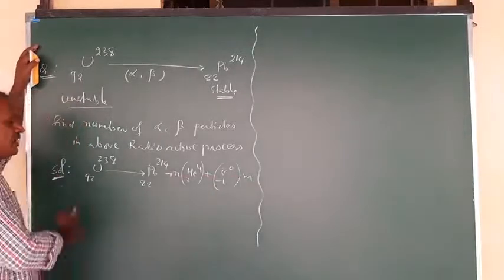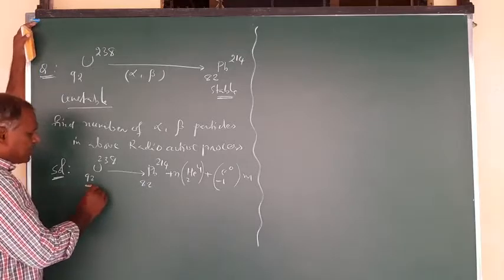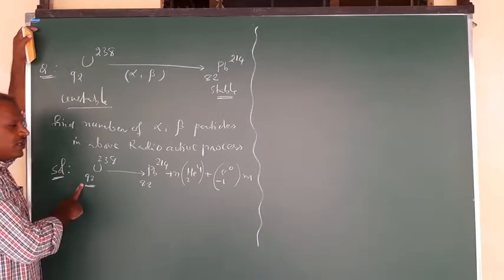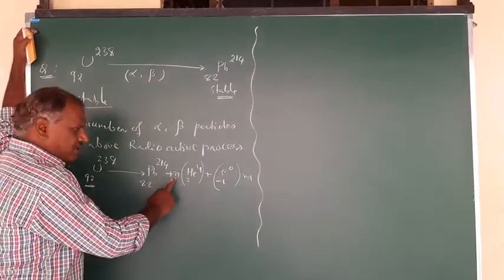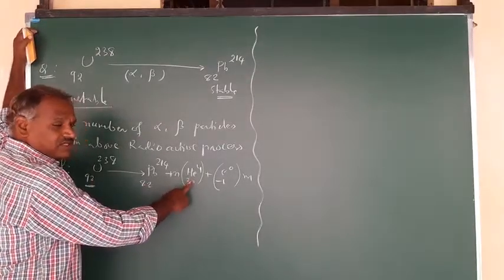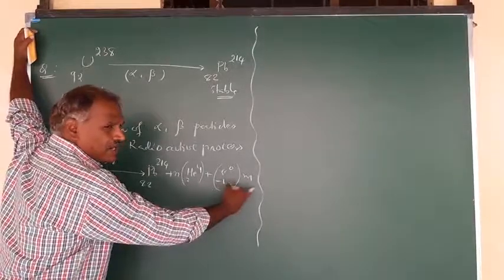Just observe the charge and mass conservation here: the number of nucleons, the mass number, and the charge conservation. What is the charge here? Number of protons, how many are there? 92. Here how many are there? 82, plus n number of alpha particles, meaning 2 into n, 2n. And here it is m into minus 1, minus m.